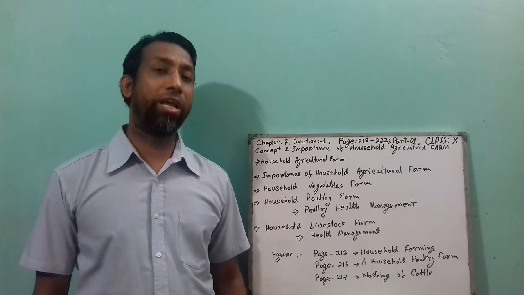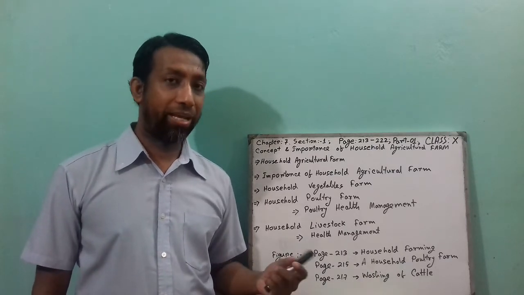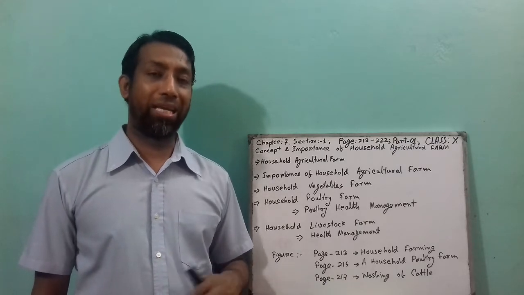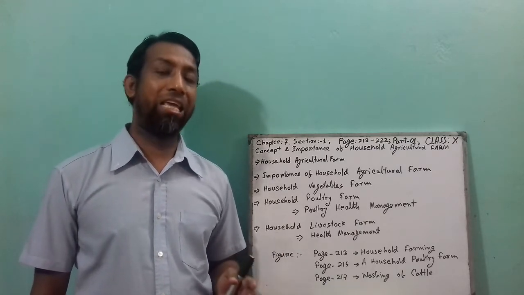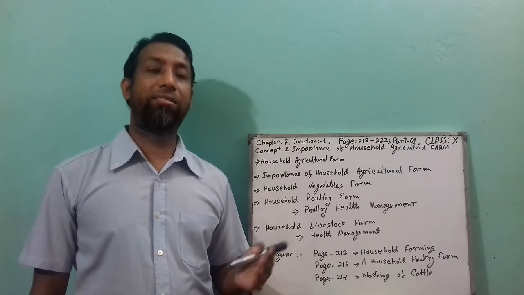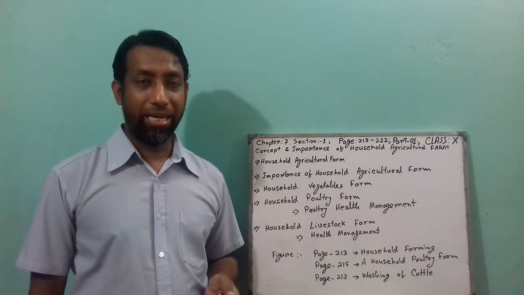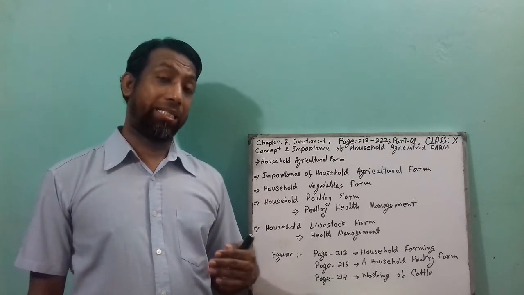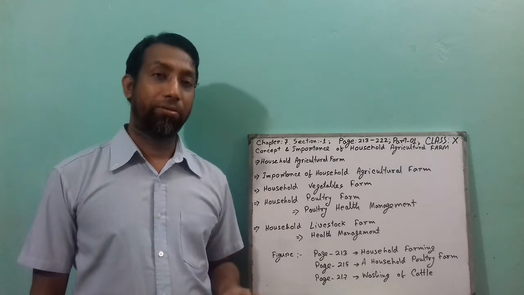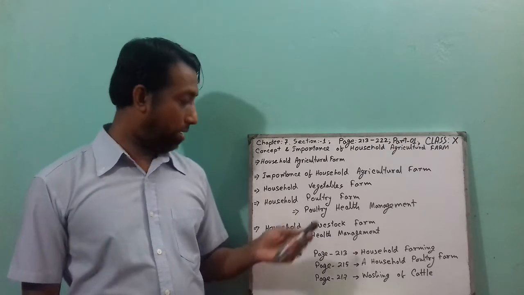And this is very easy to rear. That means they don't need too much food for rearing. If you graze that goat in the field, they will eat the grass, eat the leaves of plants, even rice waste, everything they can eat. And that is why poor people can easily rear this type of goat.